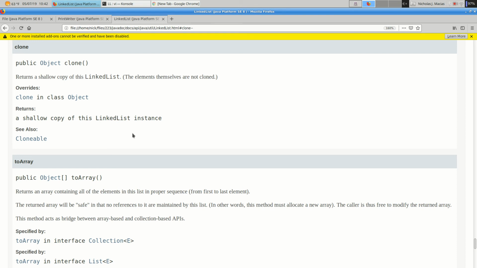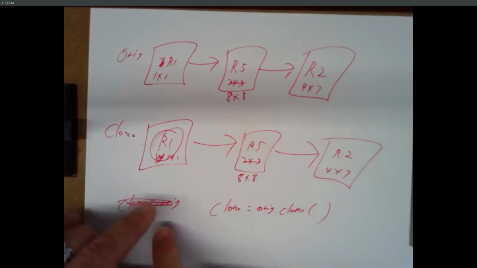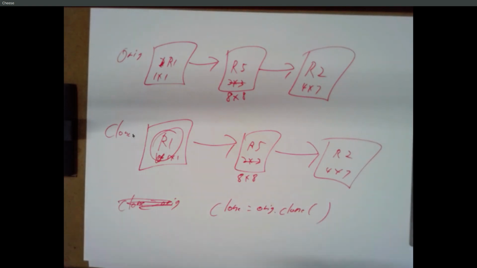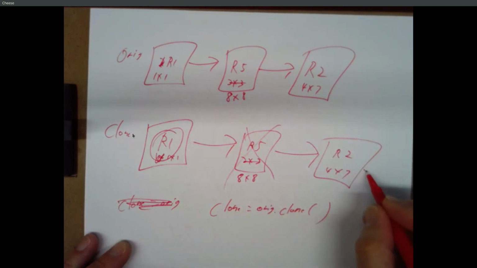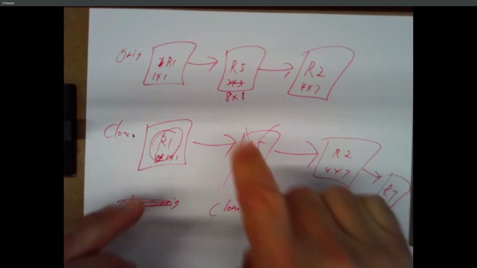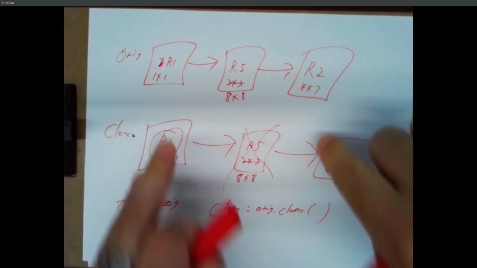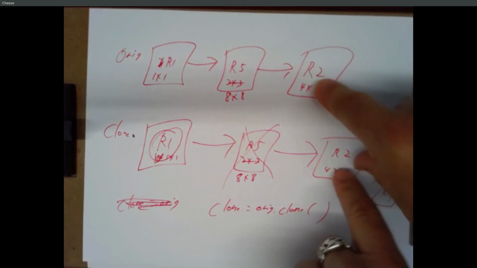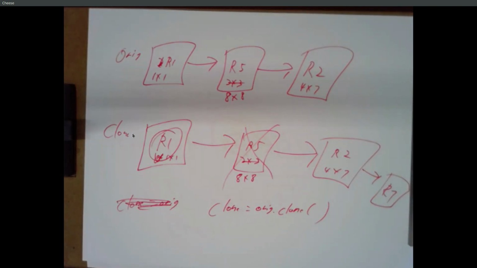But if I actually make a clone, say I use the clone method, I can manipulate this list, not the contents of the nodes, but I could, for example, delete this, and I could insert something new after here, and it doesn't change the original list. But the contents of the nodes, if they're the same objects, then they're tied together.